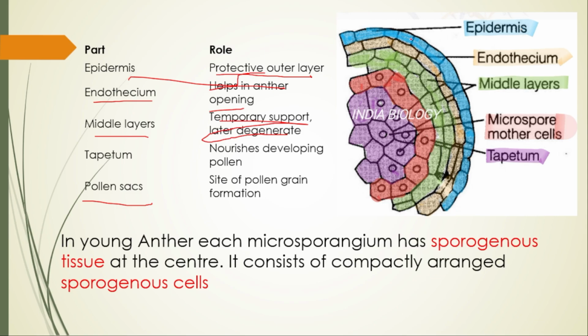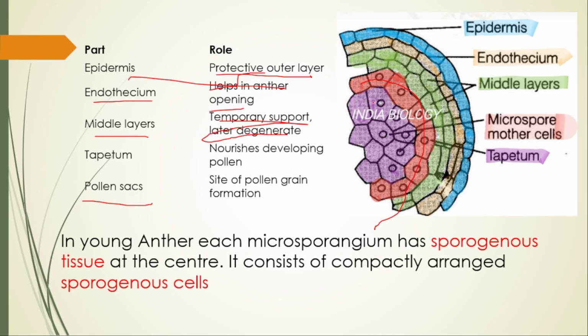Here is the very clear-cut division. See, this blue one is the epidermis, the outermost. Next comes the endothecium, the second layer, and then the third is the middle layer, which is multilayered. There will be 2 to 3 layers of middle layer. And then again the single layer, which is very important, called the tapetum, which provides nourishment to the developing pollen grain.